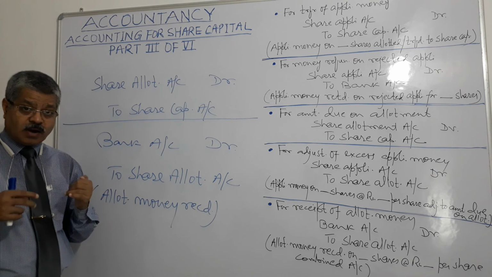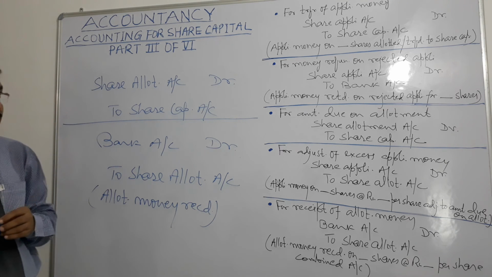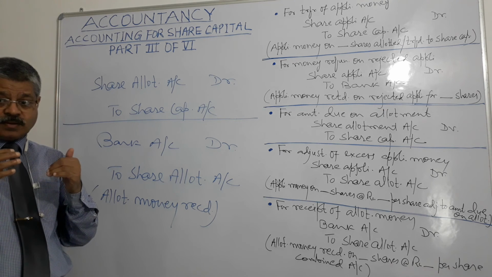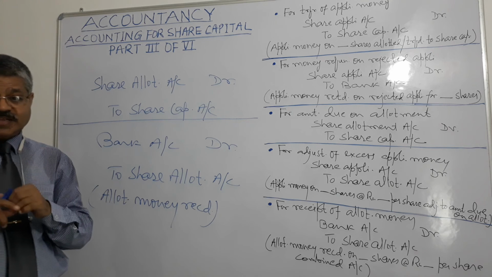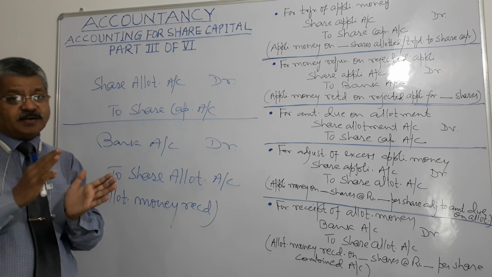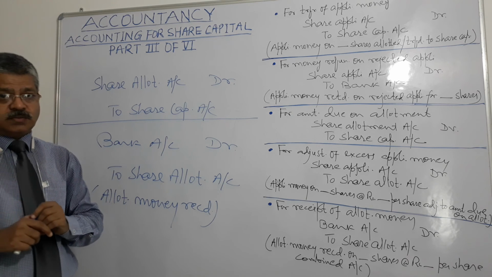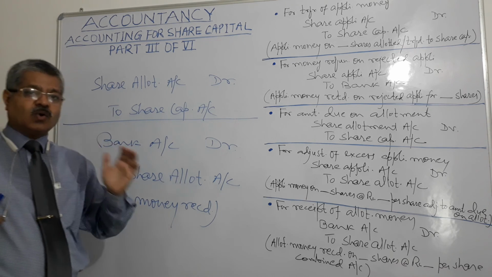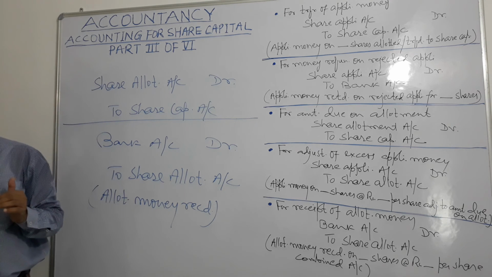On due date, how is this entry adjusted? Amount of calls in advance is adjusted as debit calls in advance account and credit particular call account. Right? Call first account or call second account or call third and final account. Right?